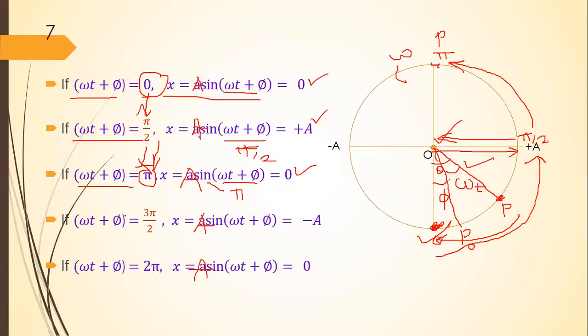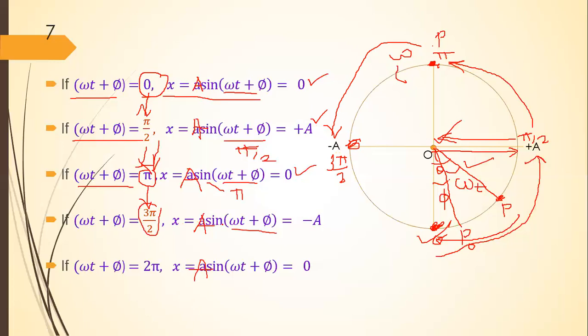Now let's see what happens when this phase changes from pi to 3 pi by 2. This position is 3 pi by 2. When particle P moves from this point to this point, what will happen? Then we know that here we have to substitute omega t plus phi is equal to 3 pi by 2.